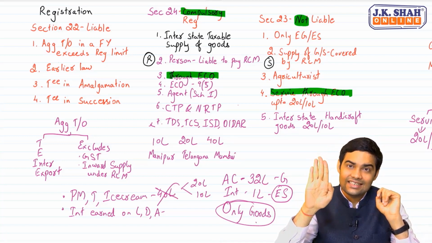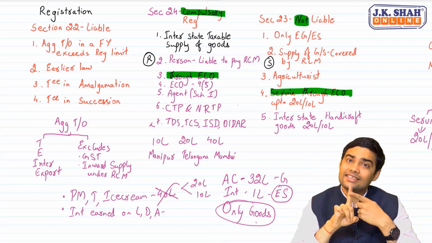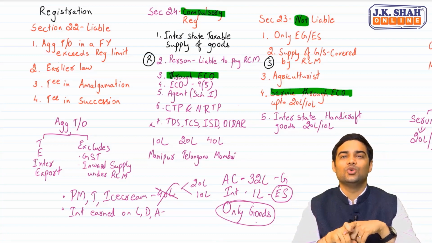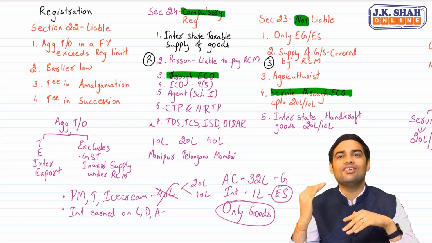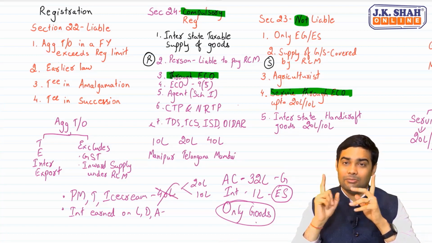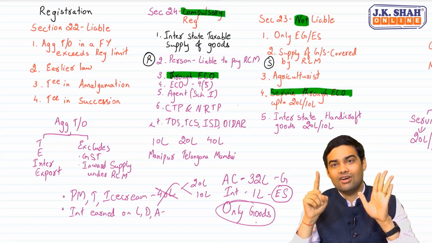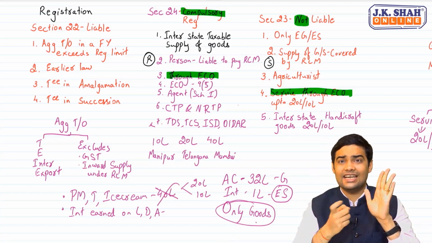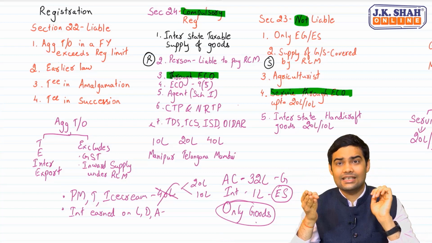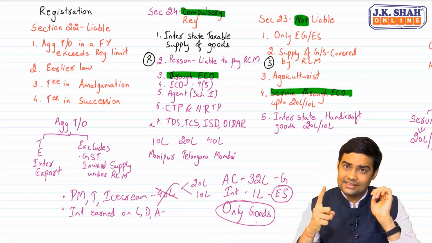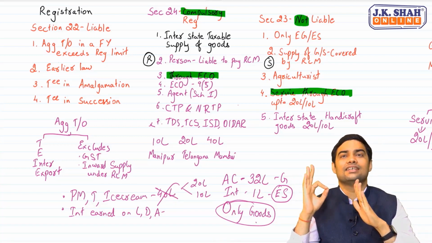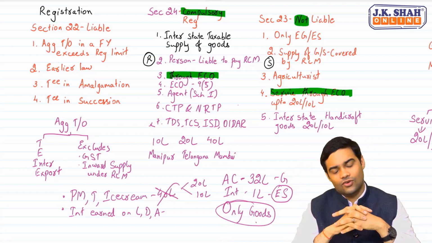Under registration limit, it is considered as part of aggregate turnover, but a person would not lose the status of exclusively dealing in goods just because he is earning interest. Remember, composition scheme, when you are checking 1.5 crore limit, will you consider interest? No. But for registration limit, will you consider interest? Yes. Here the benefit is separate. This benefit is that you will still be regarded as supplier of only goods. Okay.